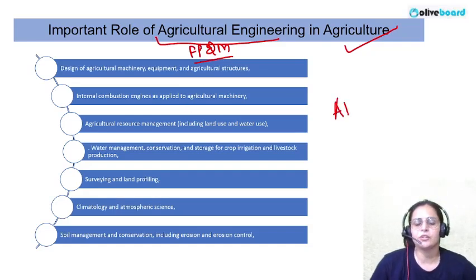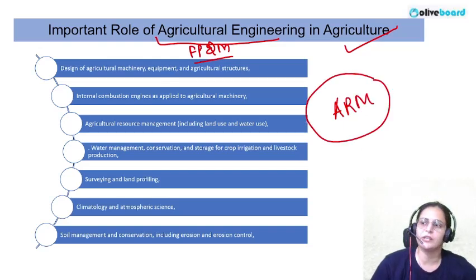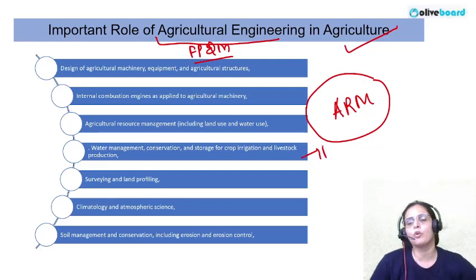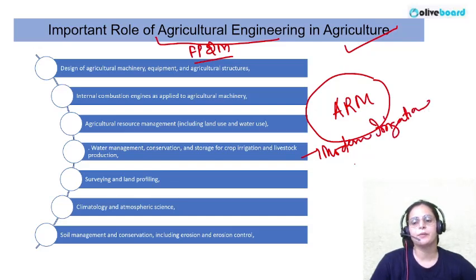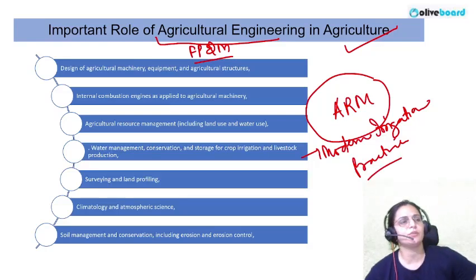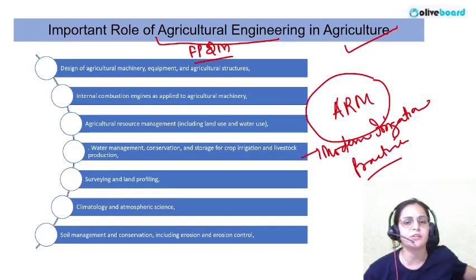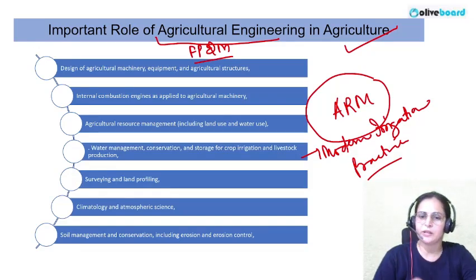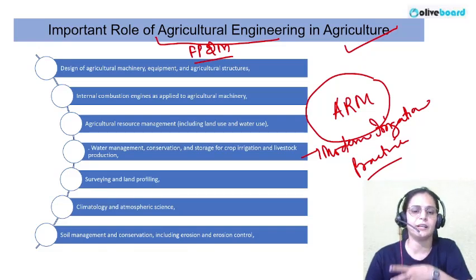We have agriculture resource management. Now farmers who have a very small piece of land, by judiciously utilizing the resources available to them, start getting improved productivity. Water management practices have improved, and they are starting to focus on modern irrigation practices, because it is observed that the water available to us is not enough for flooded irrigation. So let's conserve the water and manage it appropriately, so that our production will improve, and we will be in a good state also.